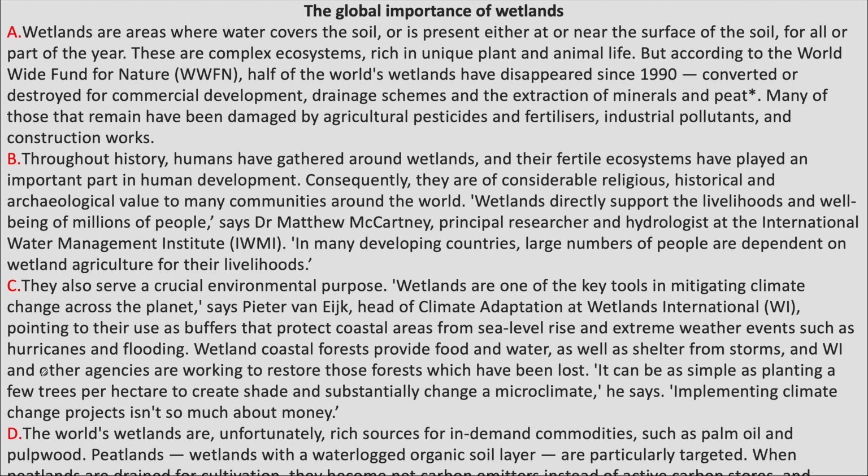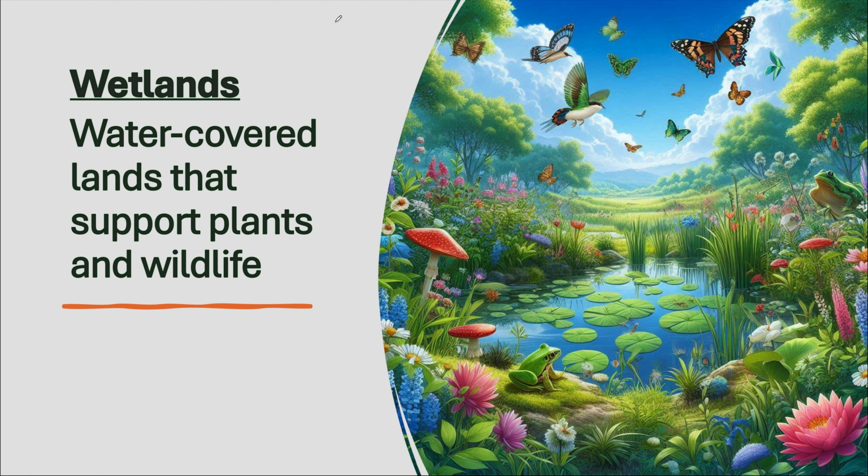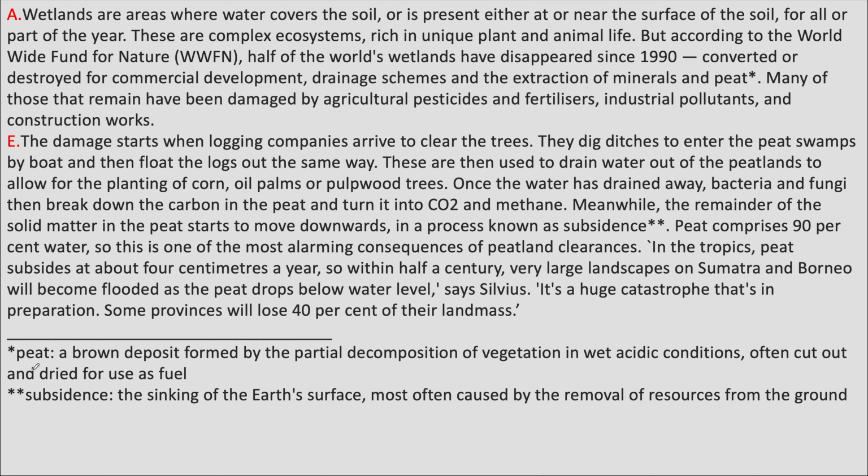In this video, we'll solve Reading Academic Test 3, Passage 2 from Cambridge IELTS Book 19. The heading of the passage is The Global Importance of Wetlands. Wetlands are water-covered lands that support plants and wildlife.